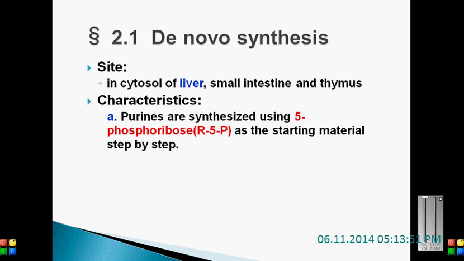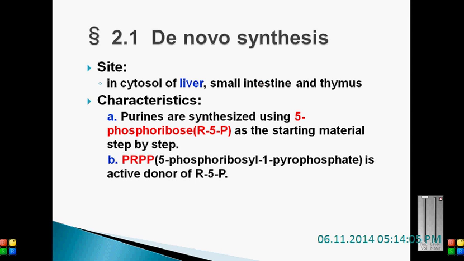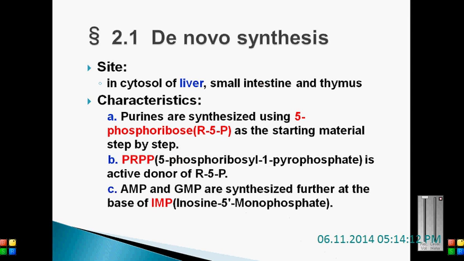In the case of the salvage pathway, both purines and pyrimidines are synthesized by the salvage pathway. Now we are discussing the purines. For purines, the starting material is ribose 5-phosphate, and PRPP, that is 5-phosphoribosyl 1-pyrophosphate, is an active donor of ribose 5-phosphate. AMP and GMP are synthesized. The end product of de novo synthesis is IMP, and from that IMP the AMP and GMP are synthesized.